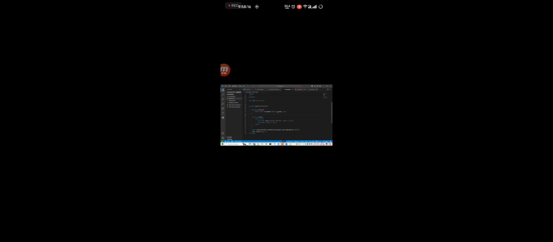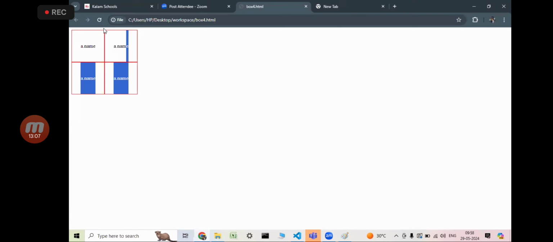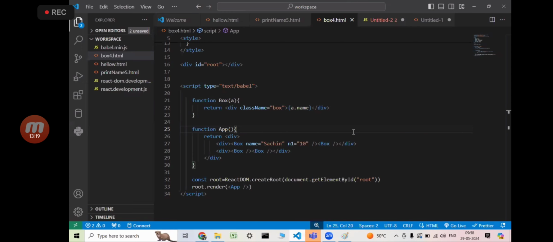Whenever you place it in the expression, now my a dot name is not a string, it is JavaScript code. My a is which type? Object. In the object you are retrieving which property? Name property. A dot name is what? Sachin or not? So my first box should contain what? Sachin or not? Yes or no? Got my point? Okay, as per my requirement, my second box is what? Come on, my second box is what?